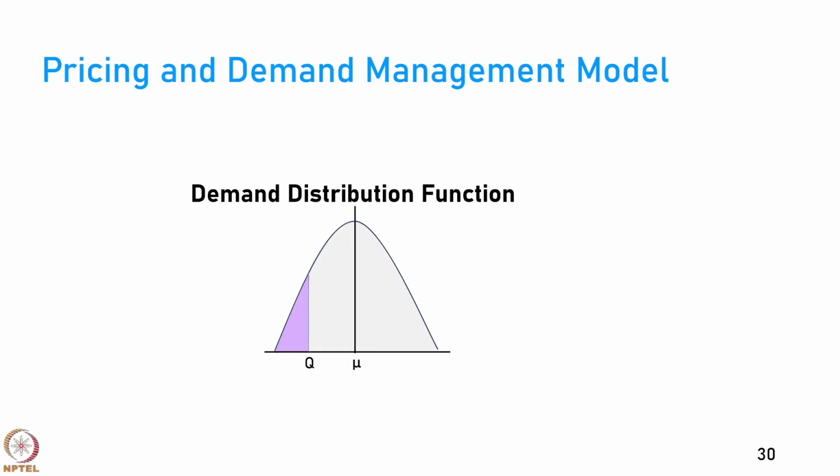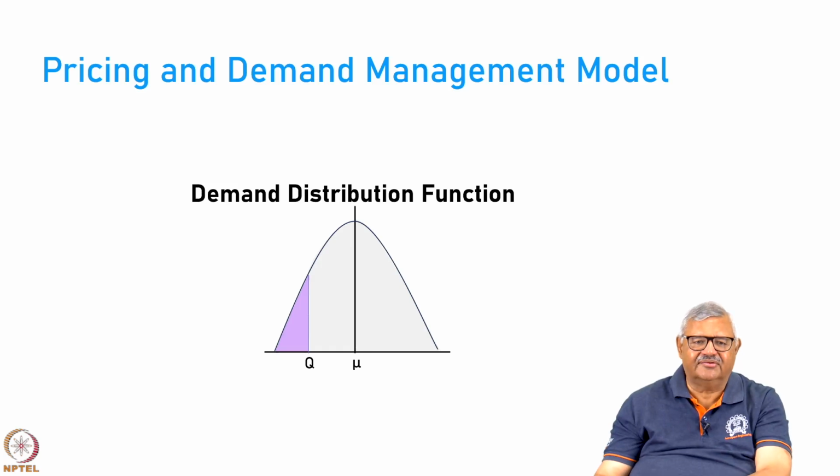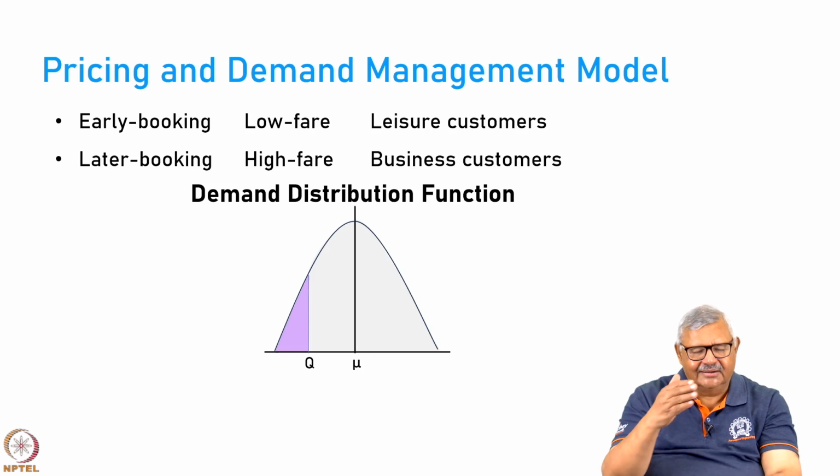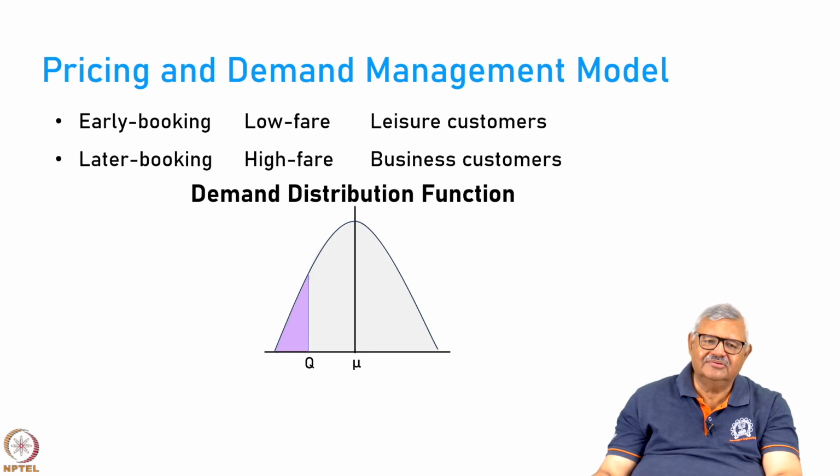Now, the pricing and demand management model is very important to understand. This is the demand distribution function, so the demand is changing. Early booking is by low fare passengers who are leisure customers. Later booking is by high fare passengers who are business customers.